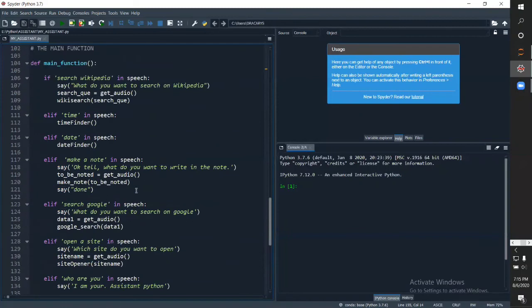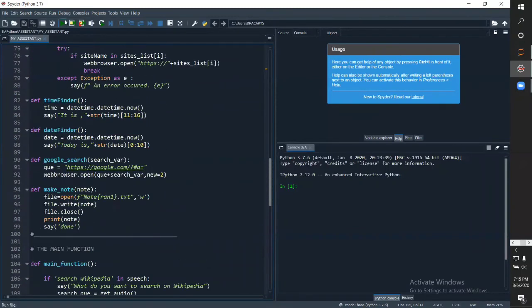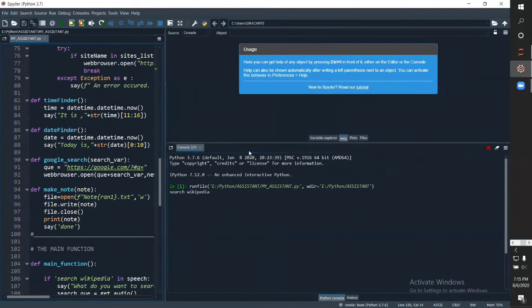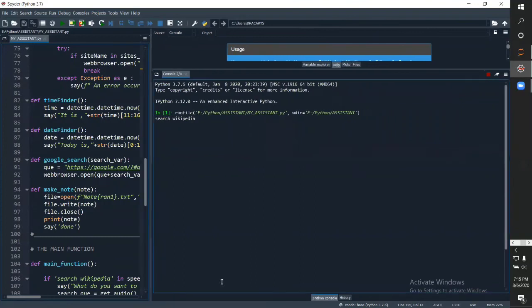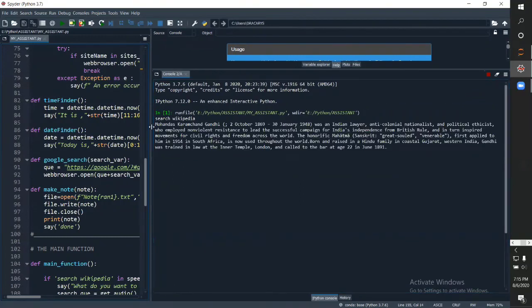I can show you an example. For example, search Wikipedia. So we say OK Python. Yes, tell me what to do. Search Wikipedia. What do you want to search on Wikipedia? Mahatma Gandhi. I will speak.